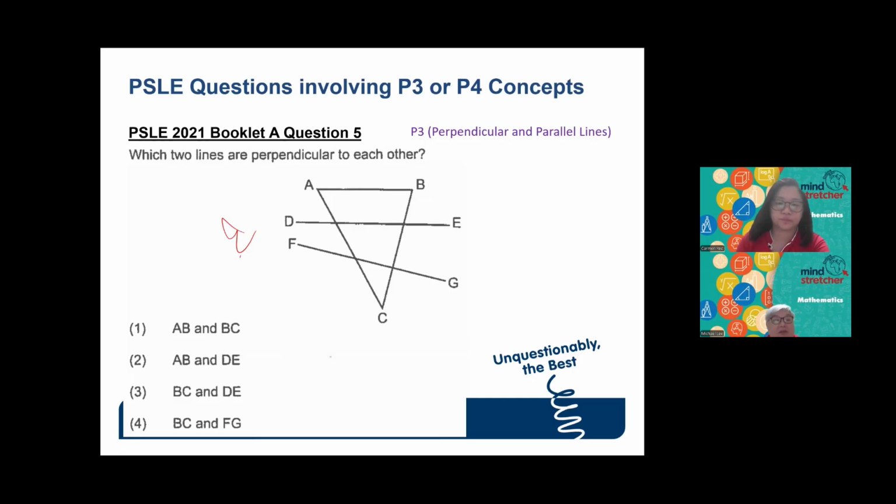For this question here, the ones in right angle will be this line BC and this line FG. So these two lines are in right angles. That means they are perpendicular to one another.